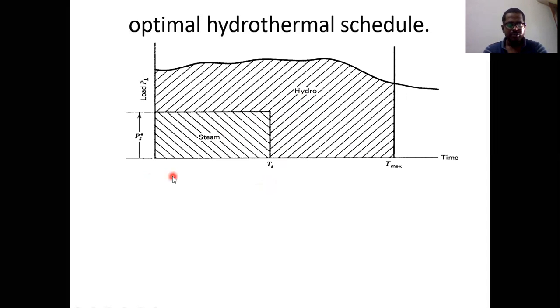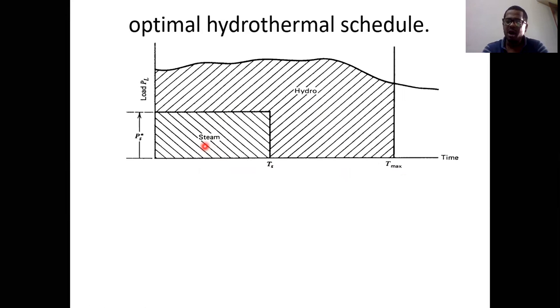So when you see here, from 0 to Ts, we can already get one piece of information: hydro is always present from 0 to Tmax. That is fixed. Already I told you in my assumptions. And next is steam.